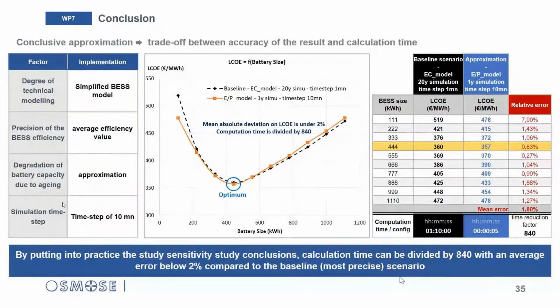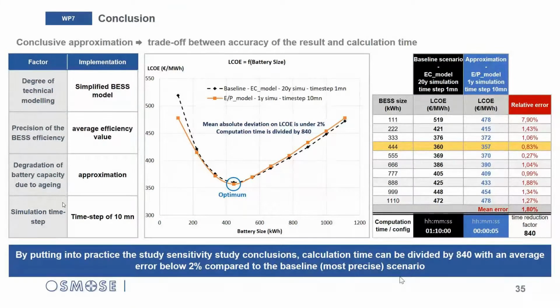That's an illustration on the computation time which can be saved by combining together the conclusion of the sensitivity study. Compared to the baseline scenario, which was the most precise I can do, I put together in the comparative scenario the different conclusions. For degree of technical modeling, I use the simplified BSS model. For BSS efficiency, I set the parameter as the average efficiency value.